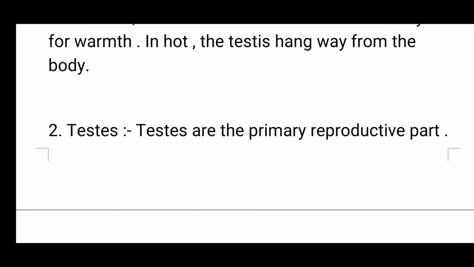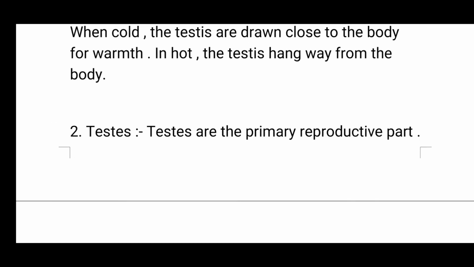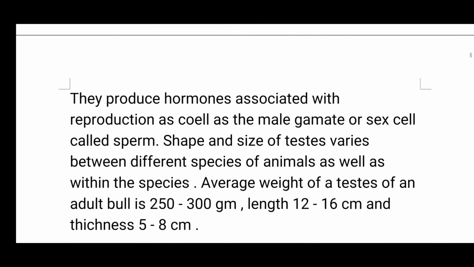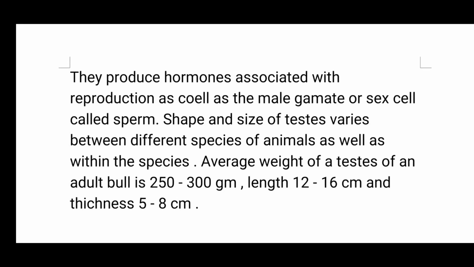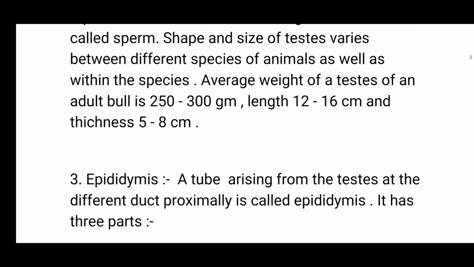Second is testes. The testes are the primary reproductive part. They produce hormones associated with reproduction as well as the male gametes called sperm. Shape and size of testes vary between different species of animals as well as within the species. Average weight of testes of an adult bull is 250 to 300 gram, length 12 to 16 centimeter, and thickness 5 to 8 centimeter.